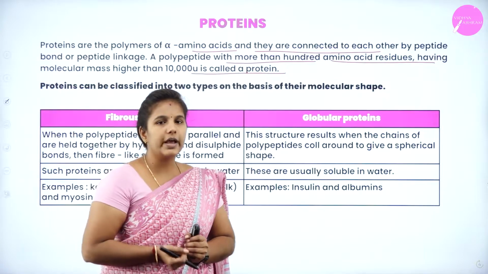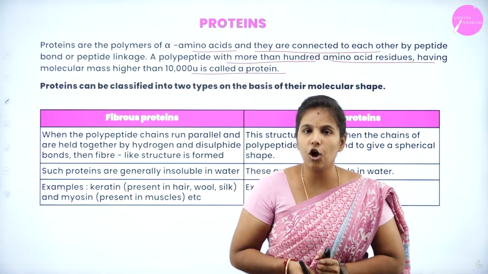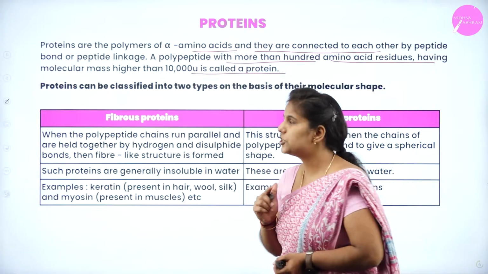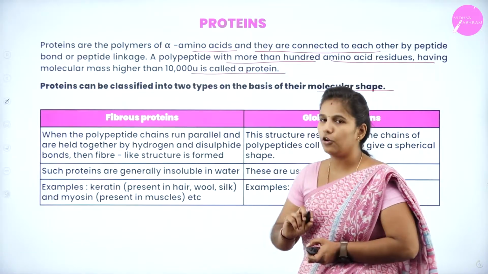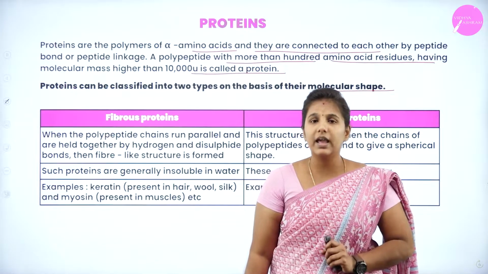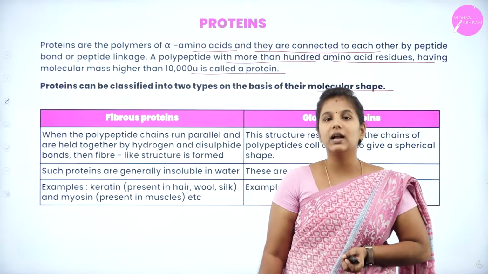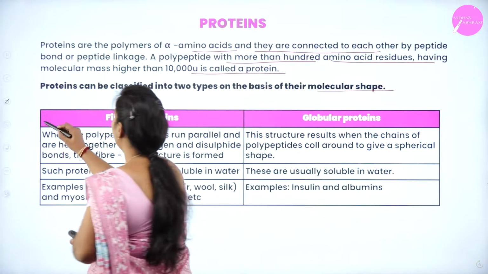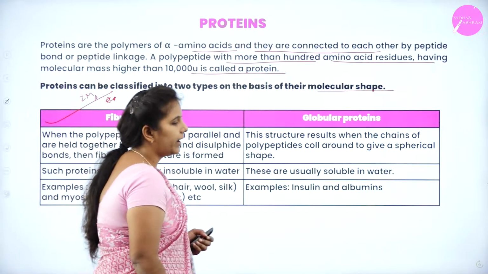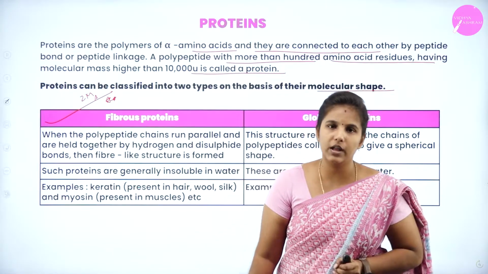And there are 2 types of protein. The first one is fibrous protein and the other one is globular protein. We classify proteins into 2 types based on the molecular shape. They are the fibrous protein and the non-fibrous, which is also known as globular protein. Again, this difference is very important for 2 marks. They will ask you to write the differences between fibrous and non-fibrous or globular protein.